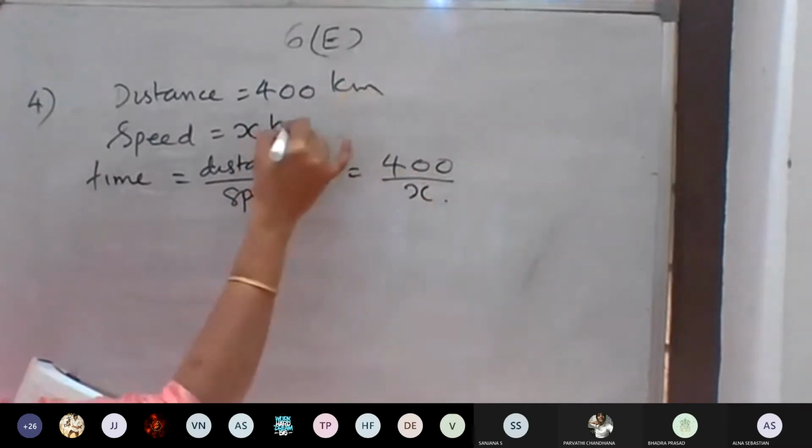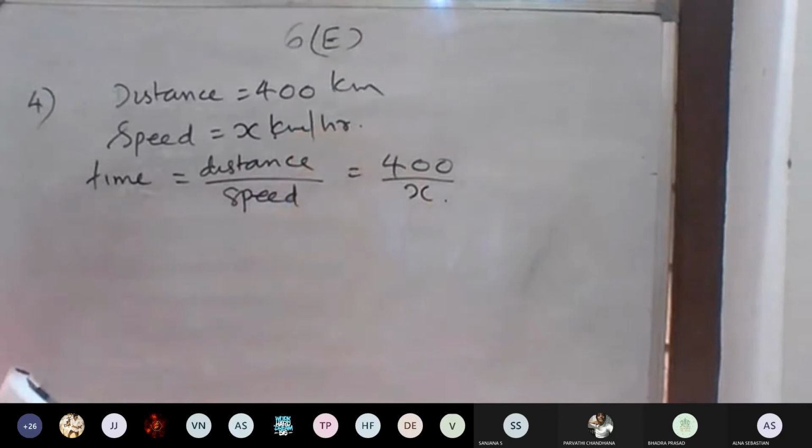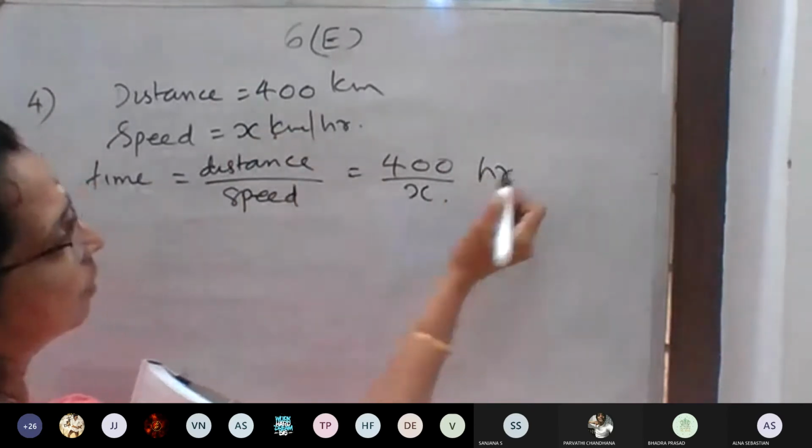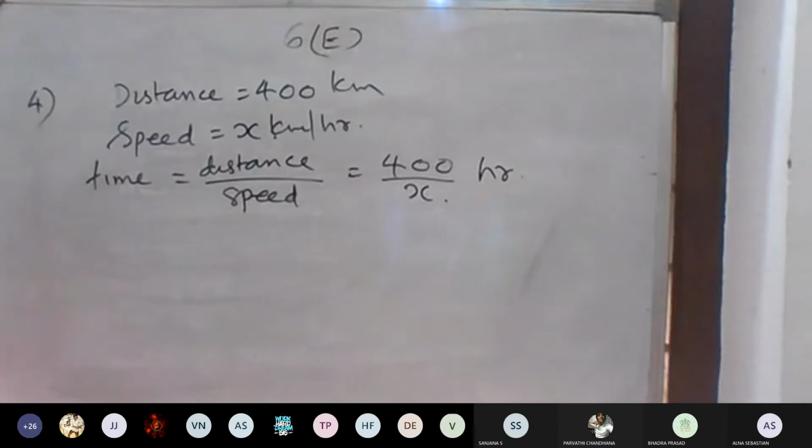This is in kilometer, this is kilometer per hour, so the time is that many hours.